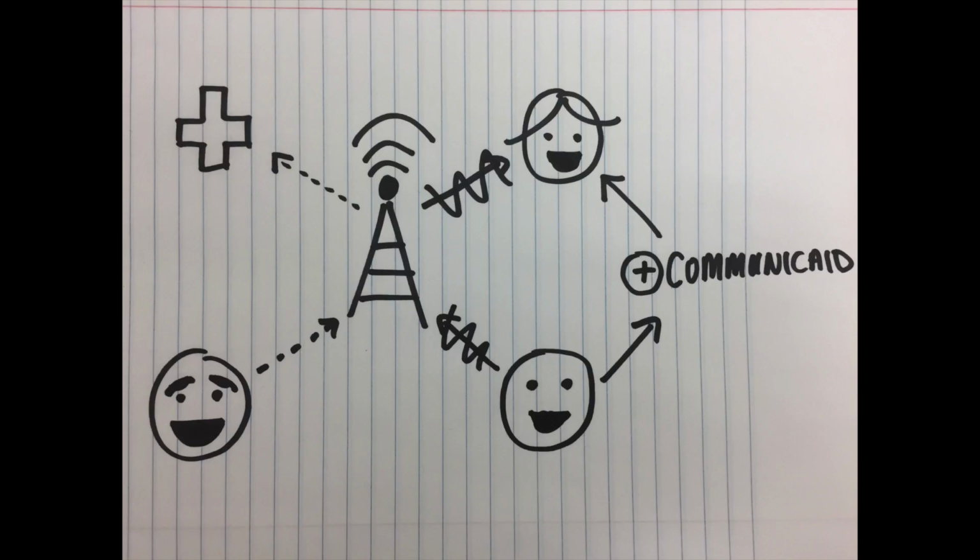Introducing CommunicAid. CommunicAid acts as a secondary form of communication tailored towards people contacting loved ones in the same area. By migrating people towards using CommunicAid versus cell towers, it frees up room for emergency and long-distance calls.